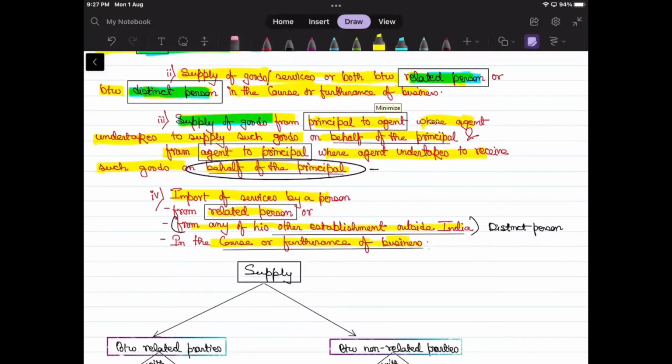Okay. Import of service by a person from a related person or from any of his establishment outside India in the course or furtherance of business. Correct. So can anyone remind me in which section we have read a similar kind of import of service? We read the same in section 7(1)(b), correct? There was import of service.